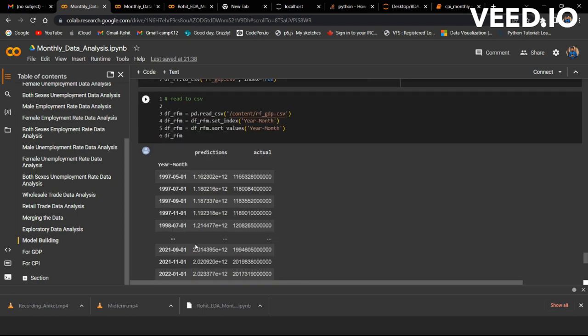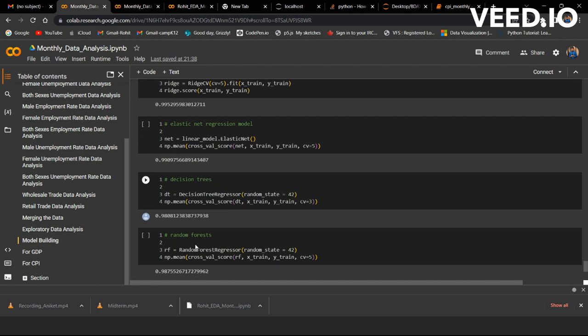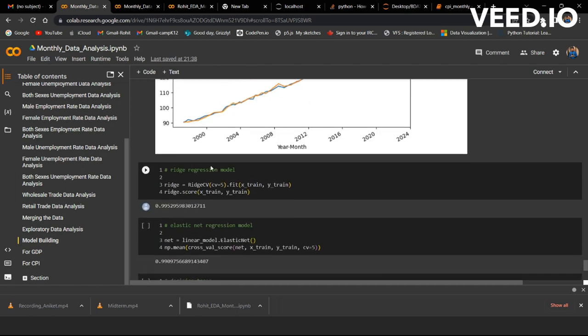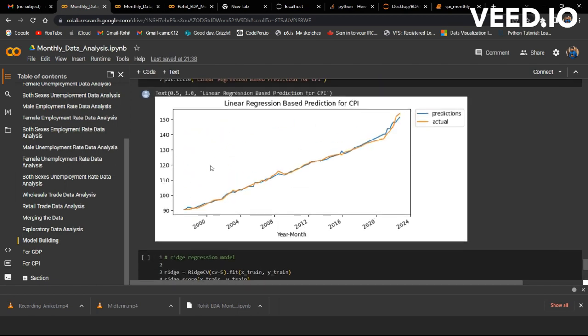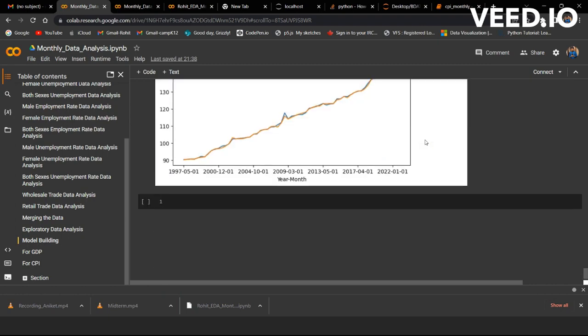We can clearly see that the model's accuracy is almost 99%. That is very much true because we have 312 rows of data, one for each month from 1997 to 2023. But we're going to add more data, so it's going to change later on as we develop it more. So this is the coding part of it.